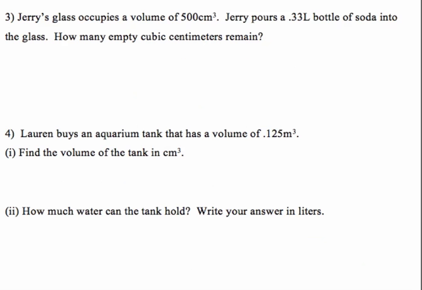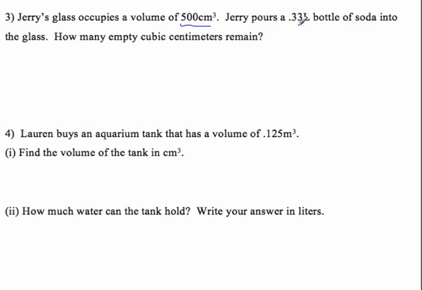Alright, another example. Jerry's glass occupies this much volume. Jerry pours a 0.33 liter bottle of soda into the glass. How many empty cubic centimeters remain? Okay, well, let's just change the liters to cubic centimeters, right?